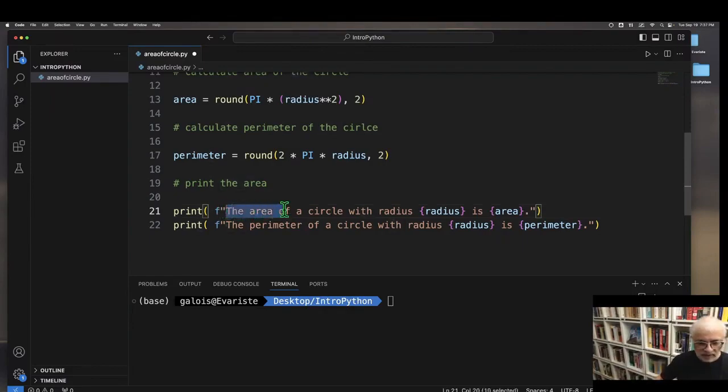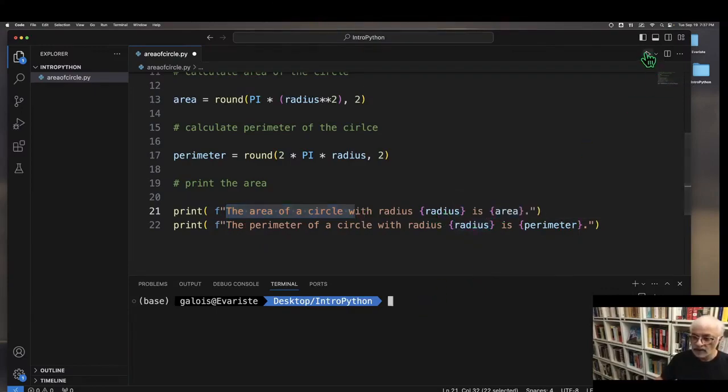So it's going to print out exactly the area of a circle with radius. Here, a variable will be inserted. Hopefully there's a value that it's picked up from above. And then where you have squiggly brackets, area, it will insert the value for area. Right? And the same thing, perimeter of a circle with radius. Here, whatever the value corresponding to radius, it will print that out.